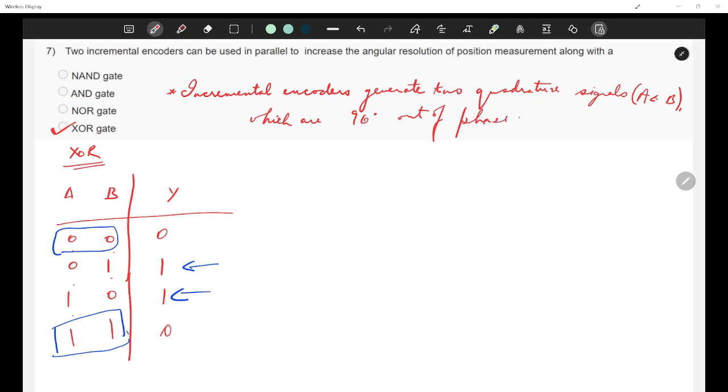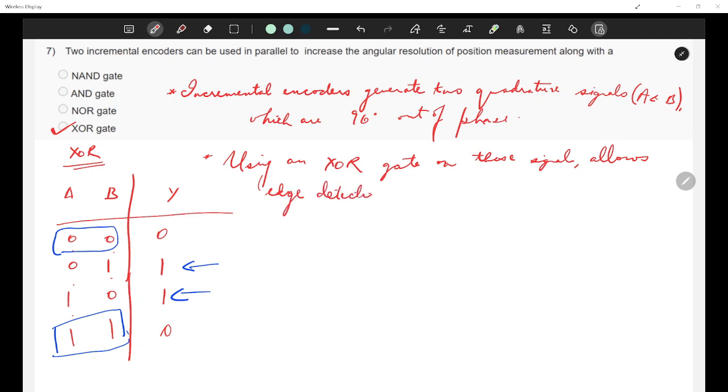So basically what happens, using an XOR gate on these signals allows edge detection. So what happens is, incremental encoder detects four states per cycle,